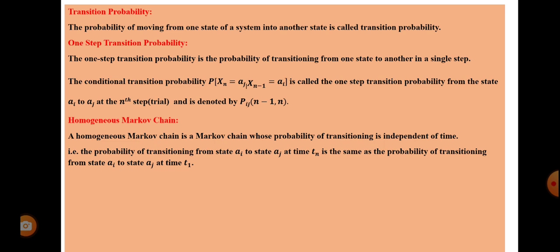So for example, just I am giving an example, the spreading of COVID. Suppose yesterday it was 100 affected. The next day it will be 300, right?